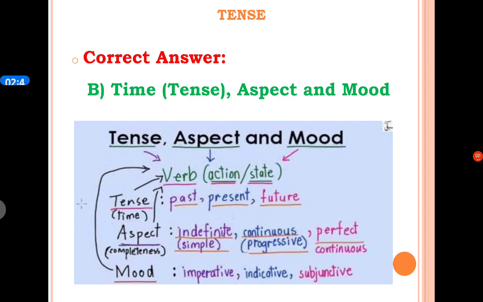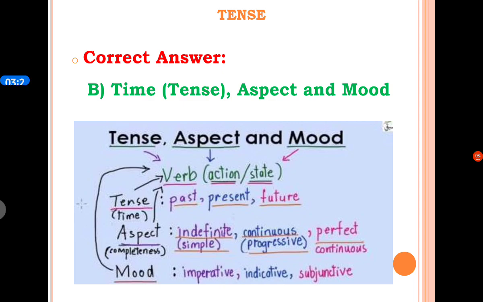In English, there are three kinds of tense, three kinds of time. First one is past time, second one is present time, and third one is future time. In English, there are four kinds of aspect. First one is simple aspect, second one is perfect aspect, third one is progressive aspect, and fourth one is a combination of perfect and progressive. So it is called a perfect progressive aspect.